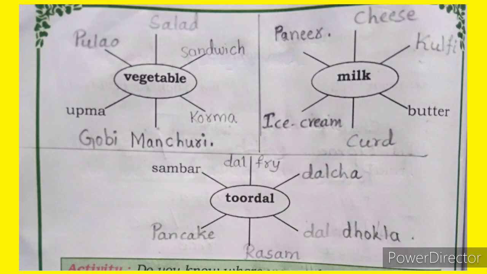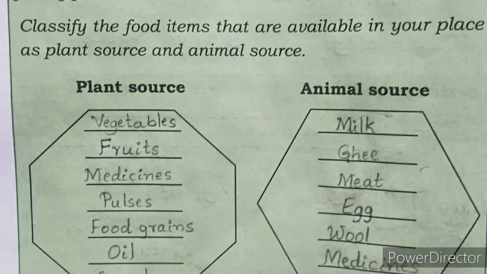And from the tur dal, which items will you prepare? From the tur dal, we will prepare sambar, dal fry, dalcha, dal dokla, rasam, pancake. With the help of tur dal, we will prepare all these items. Also, you complete this activity. Okay, see here children, one more activity.